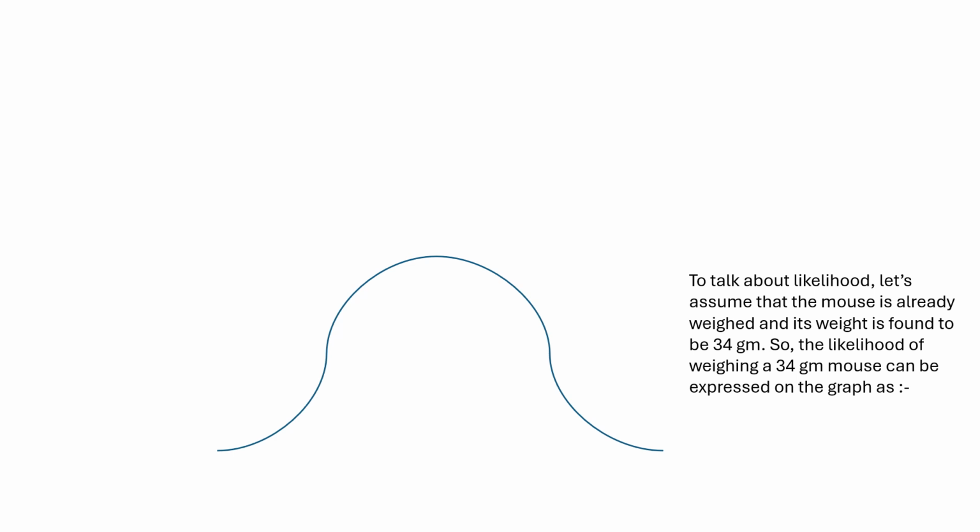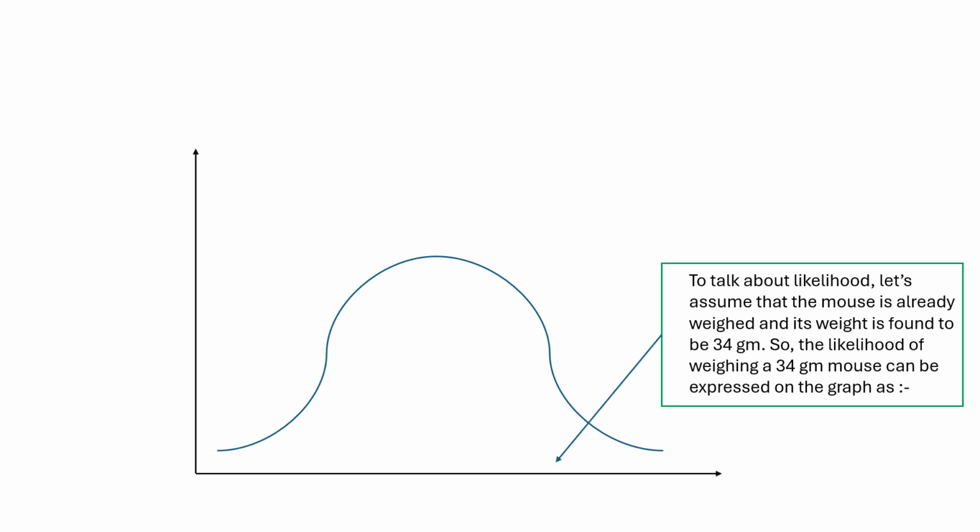And that can be expressed on the graph as, we again take a graph with the x-axis denoting the weight of the mice. We plot 34 gram on the x-axis. We drop a perpendicular on the curve, distribution curve. Here we have a point, and from that point we again drop a perpendicular on the y-axis to know the likelihood, and that likelihood, let's say, is 0.12.